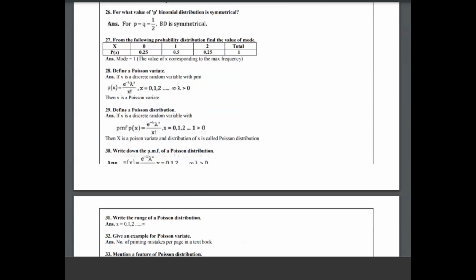Then, from the following probability distribution, find the value of mode. The value of mode is equal to 1. It is the value of x corresponding to the maximum frequency. Here x and p of x are given. Which one is maximum? 0.5 is the maximum frequency, and that is the mode. You have already learned what mode is: whichever frequency is largest is the mode. Then you write that. Okay, the second distribution is completed. The 1 mark and 2 marks questions are finished here.